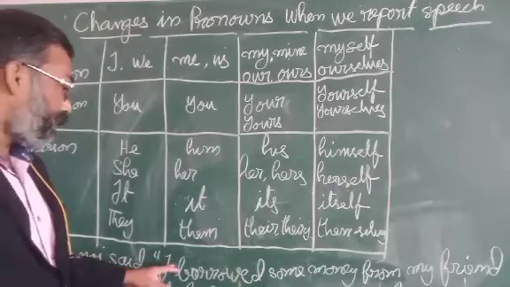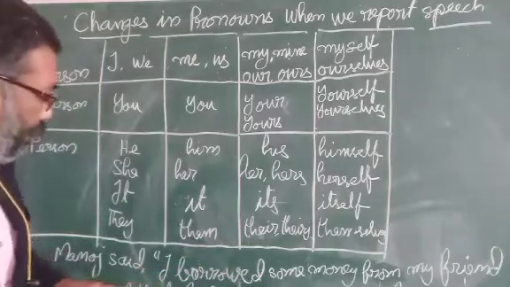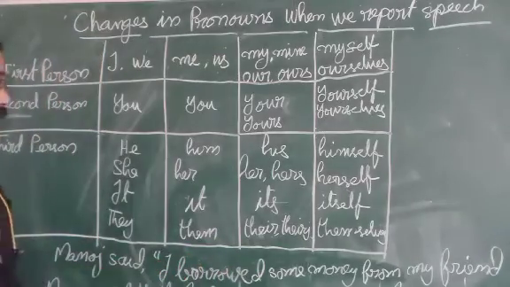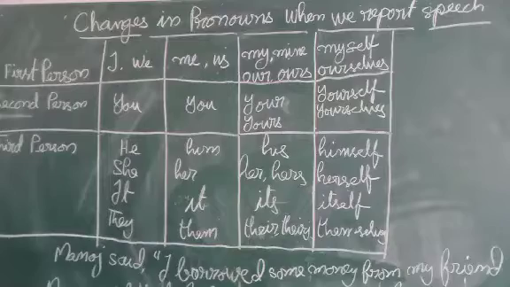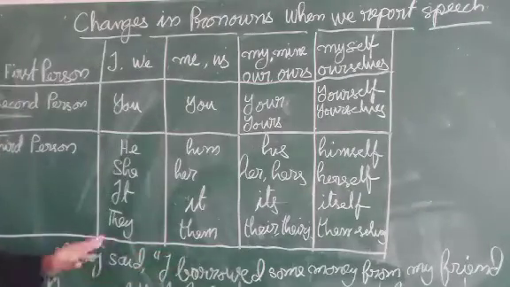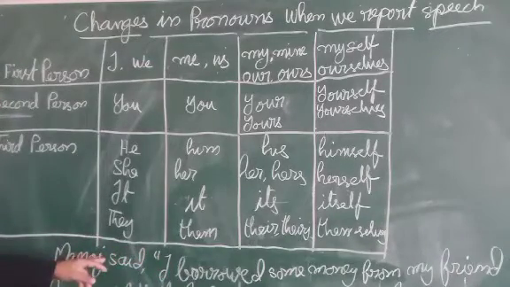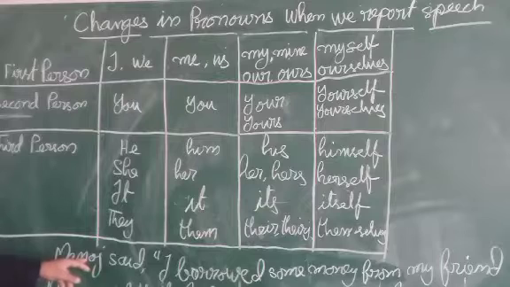And when there is a first person pronoun within the inverted comma, when we change it into indirect, the first person pronoun will be changed according to the person, number and gender of the subject of the reporting verb.